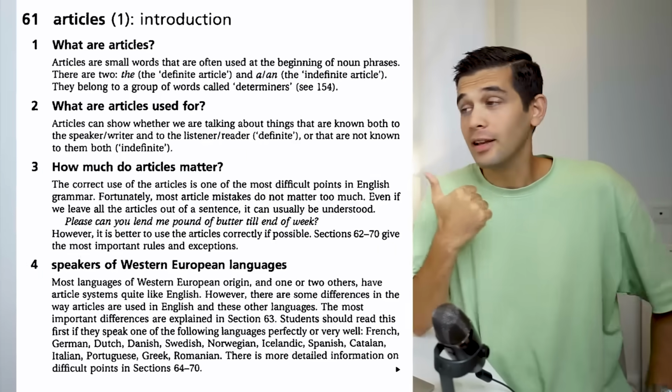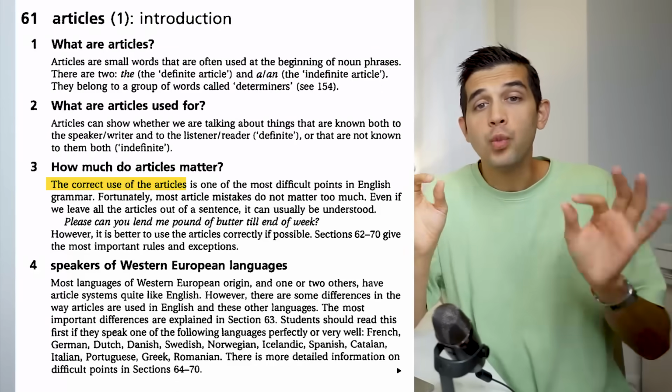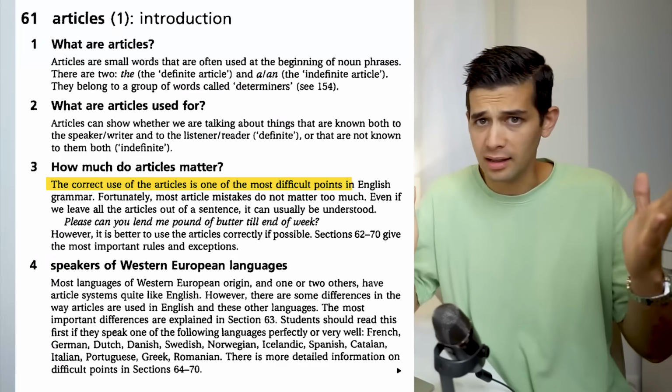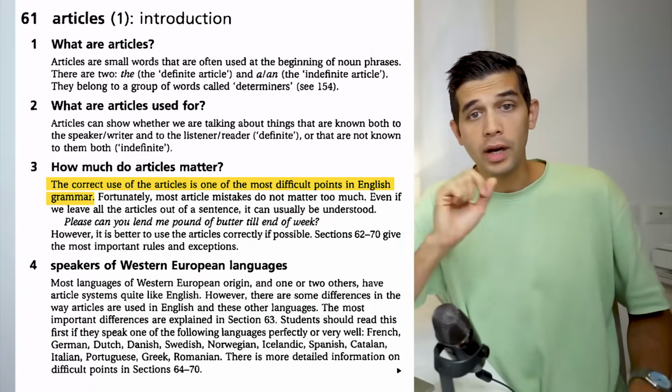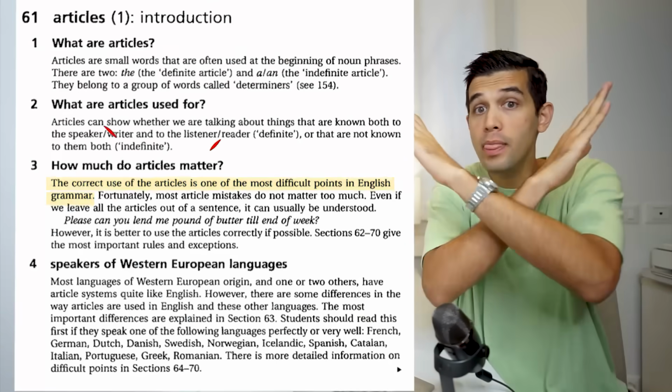The fact is, the correct use of articles is one of the most difficult points in English grammar. In this video, we're going to focus on where not to use the. I think it's a better way to learn the correct uses of the. First, let's focus on where not to use it.